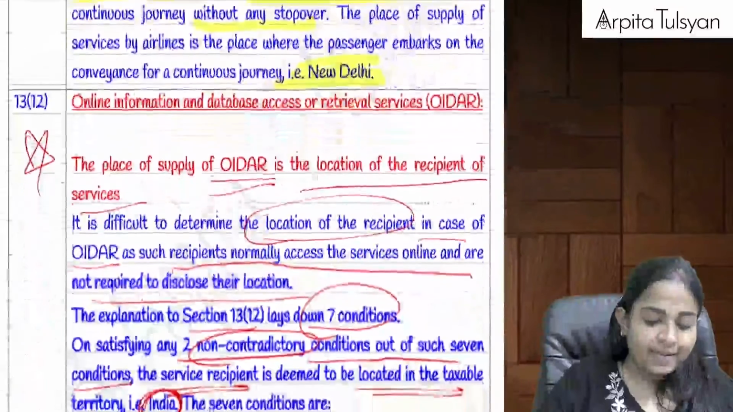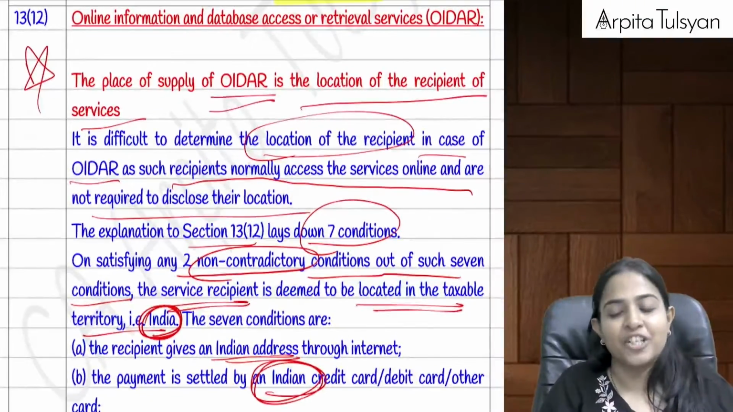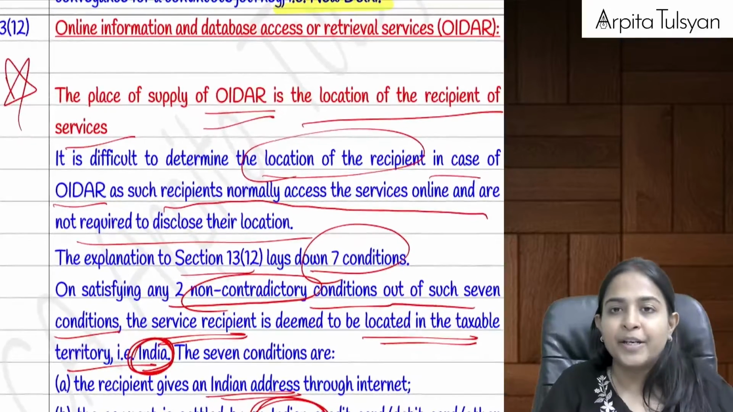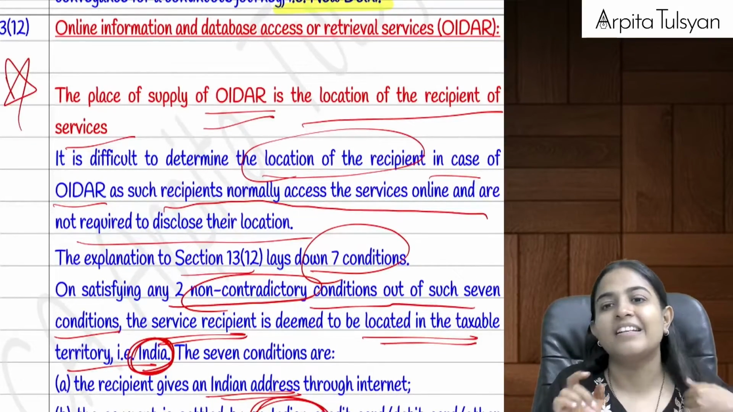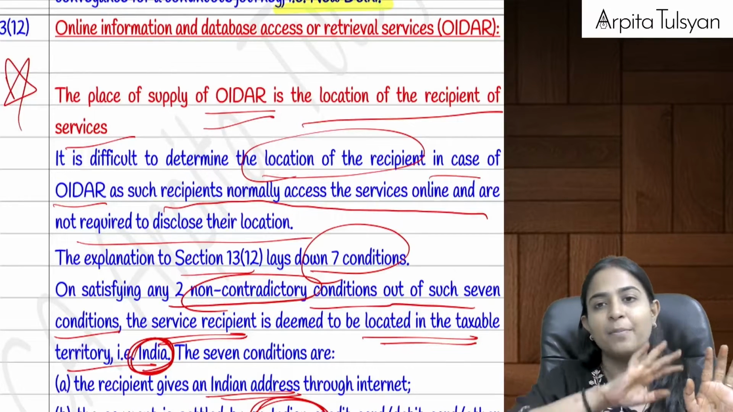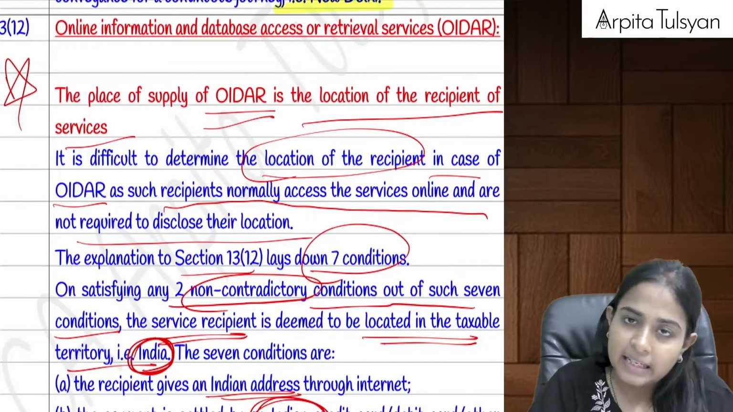Whenever you are revising, try to compare it with section number 12. What will happen is that you will become very crystal clear. This was a provision in section number 12, and this is the provision in section number 13.